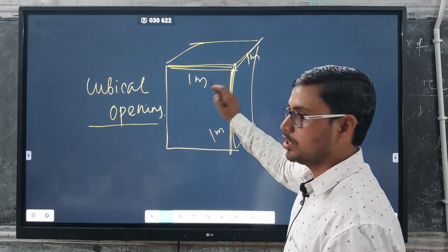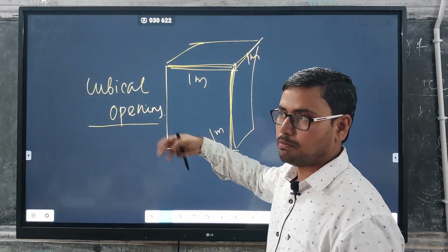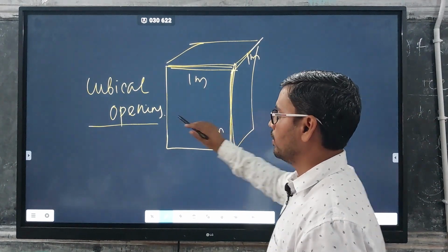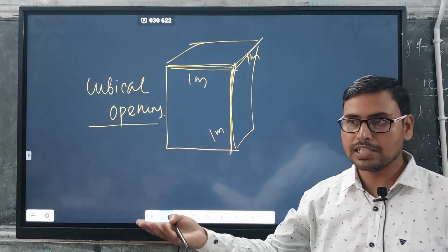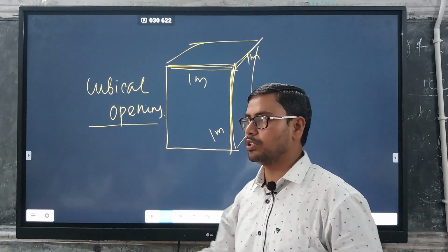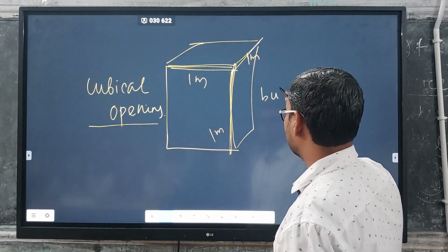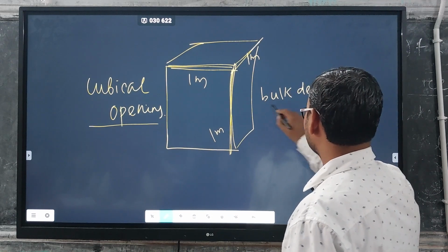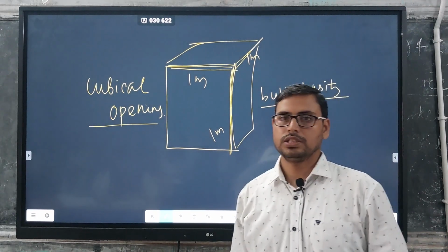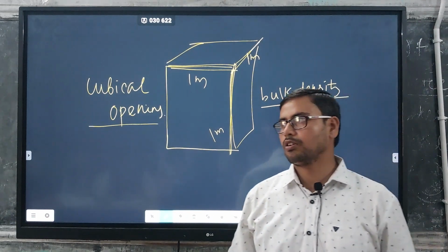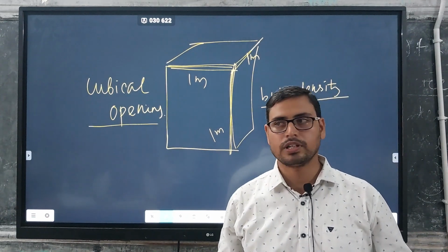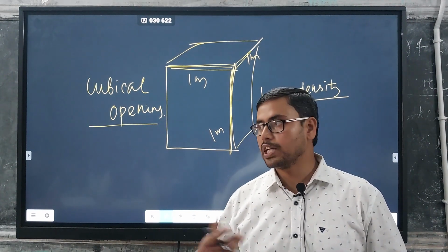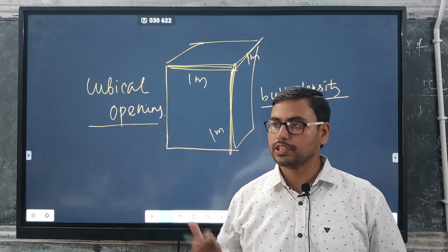So volume, we know this is 1 meter cube. So how much mass is there, the weight of that particular material. Then we will find the mass by volume to find the density or bulk density. We will find the bulk density corresponding to 1 meter width, 1 meter height and 1 meter length of a cubical block, and for that particular block we calculate its density.